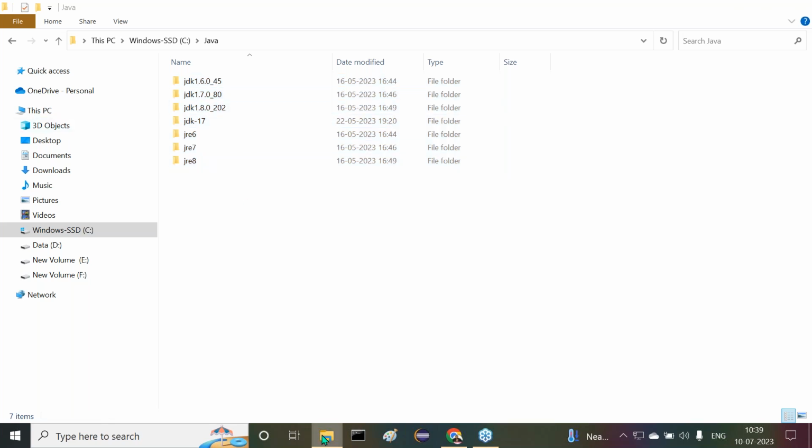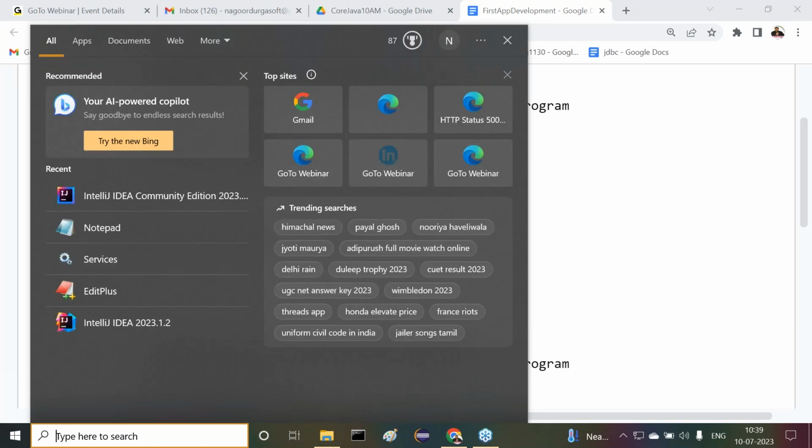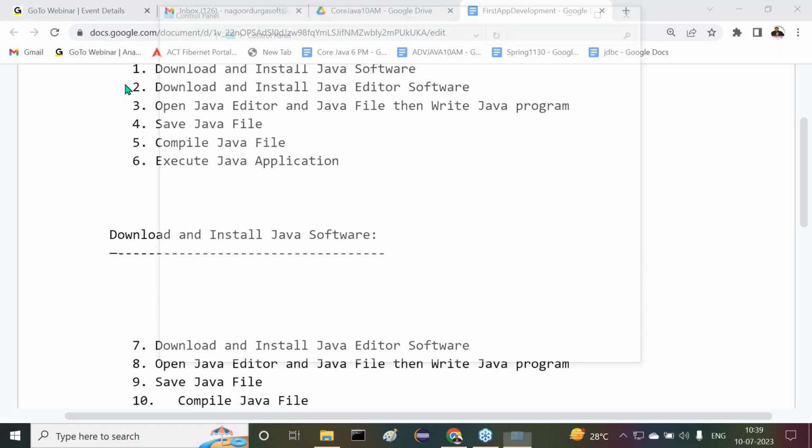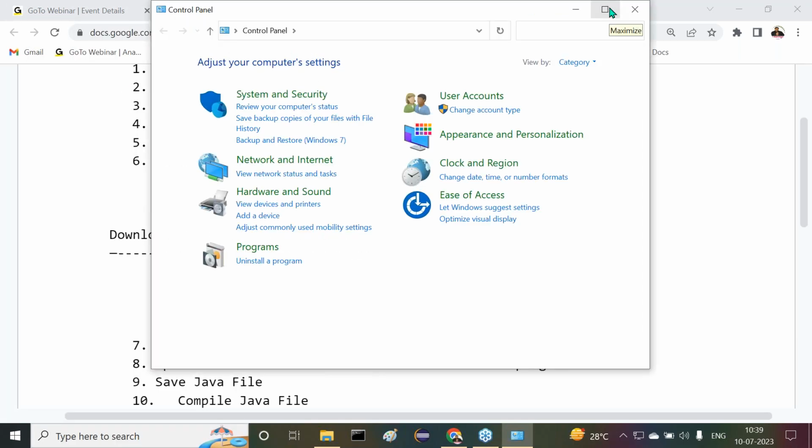Go to the system search and open the control panel. What do you have to open there? Control panel. Understand it clearly. In the control panel, we have the last option. What is that last option there? Programs. Uninstall a program.